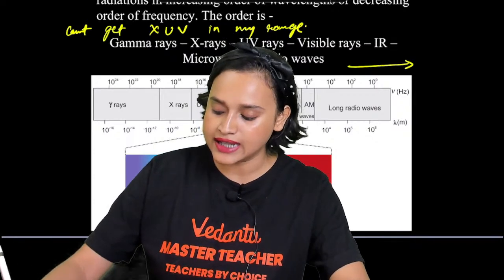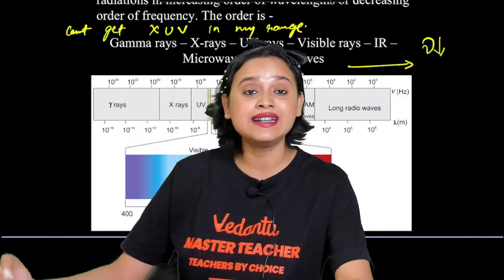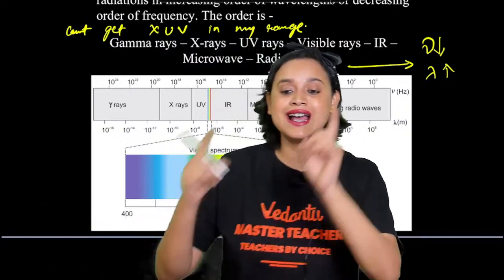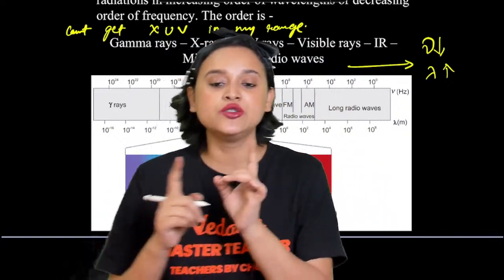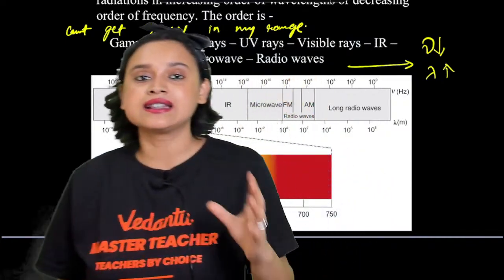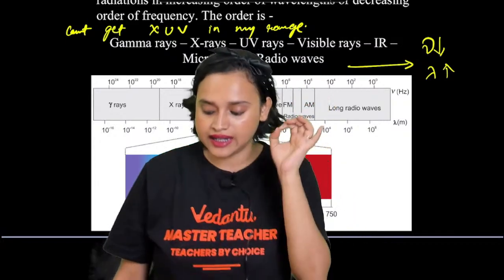You will notice that the nu, that means the frequency, decreases, everybody, but the lambda increases. As you go from left to right, you need to know that frequency decreases, lambda increases. That is, your wavelength increases but frequency decreases.